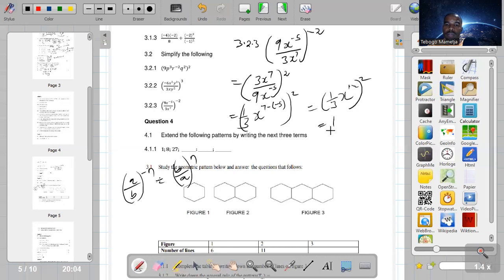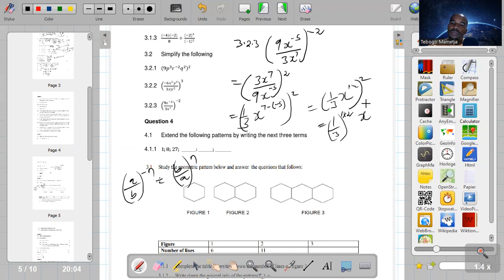So this is 1/3 to the power of 1 times 2, so the exponent of the whole thing multiplied by 2.